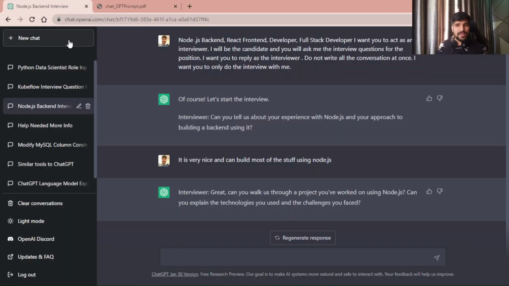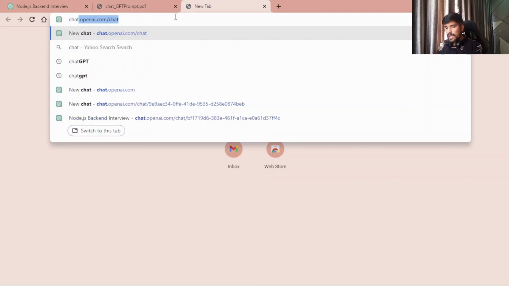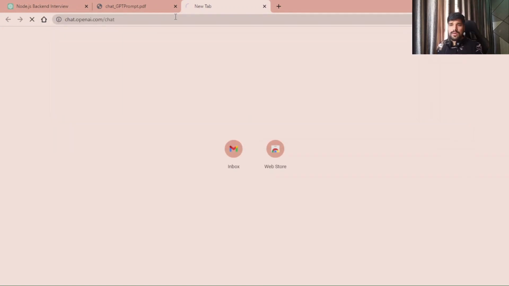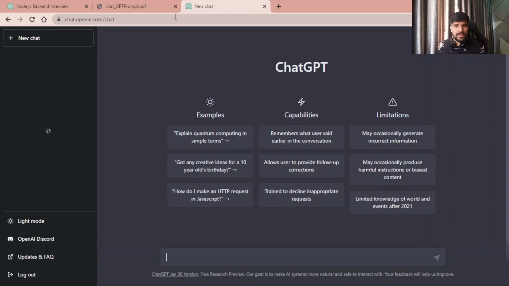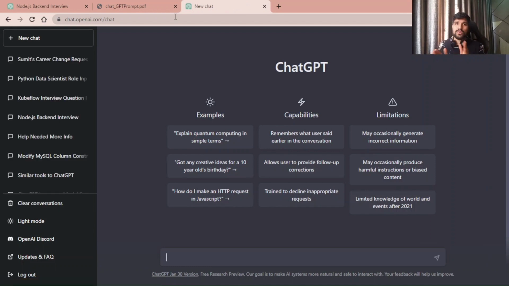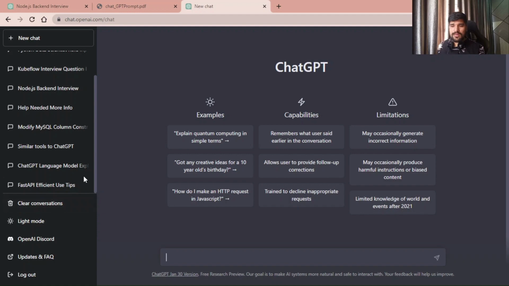But before that, let me explain how it works. You have to go to chat.openai.com. Probably you have to register first, that is the very important thing. You have to register yourself using any email id, and then this prompt will come. I already tried out many of the examples and scenarios of how ChatGPT works. So the first time this window will be blank for you, but if you already use it, you can see many windows.